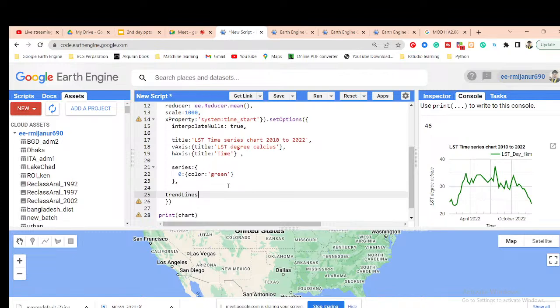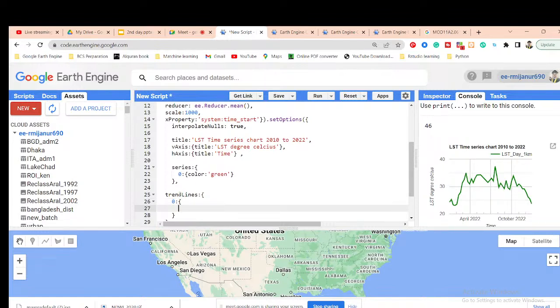lines and then make a dictionary. In this dictionary, I want to make the trend line using this graph, and there is only one graph, so it will be 0. So for that, I can simply use the key 0, because this is the number of the line. Then make another dictionary, and in this dictionary put all of those arguments.